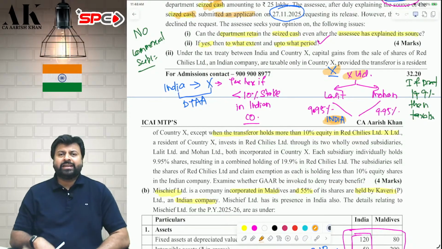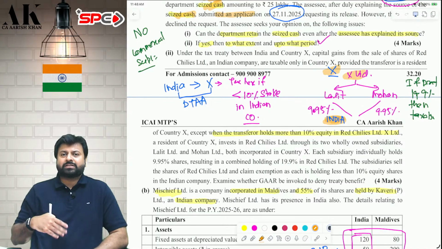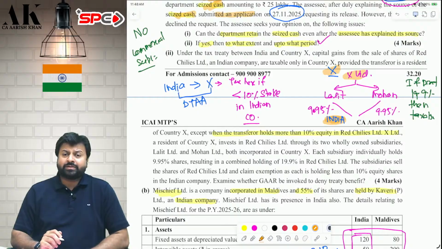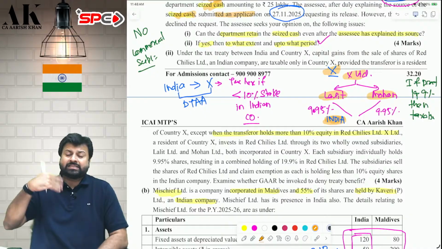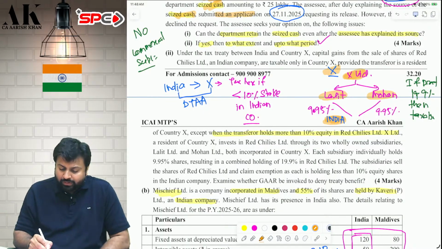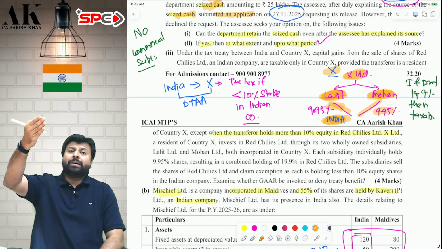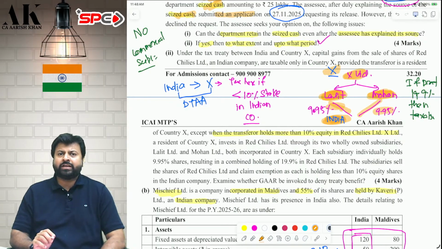So they want to invest in the Indian company around 19-20%. So what are they doing? If they invest 19-20%, which is more than 10%, they will be liable to tax in India. So they are not directly investing 19 or 20% in India. They are making two companies in country X, Lalit Limited and Mohan Limited. X Limited is the holding company for Lalit and for Mohan, and they tell Lalit and Mohan to individually invest 9.95% each in an Indian company, so that no country X company is investing more than 10% in the Indian company, and they can take the benefit of the DTAA.